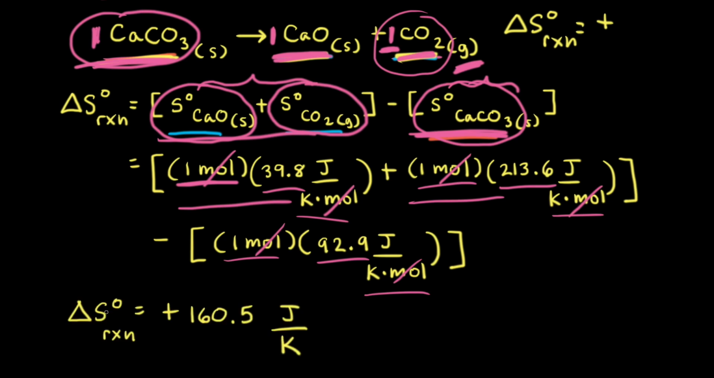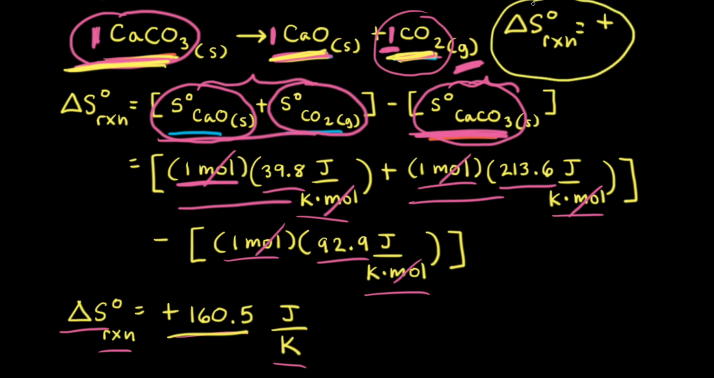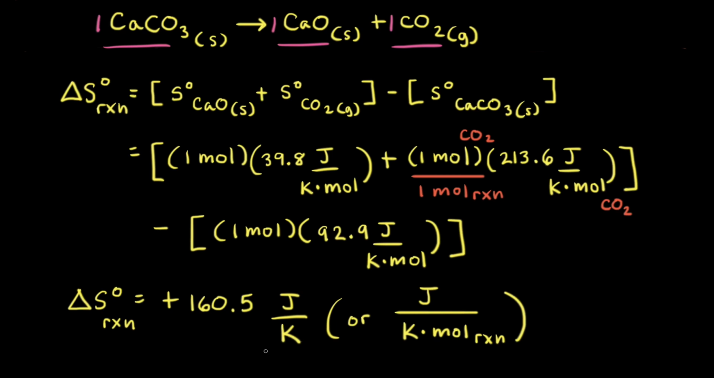After we do the math, we find that the standard change in entropy for this reaction is equal to positive 160.5 joules per Kelvin. Therefore, 1 mole of calcium carbonate decomposing to form 1 mole of calcium oxide and 1 mole of carbon dioxide involves an increase in entropy, just as we had predicted earlier on. Sometimes you'll see the units as joules per Kelvin, and sometimes you might see joules per Kelvin mole of reaction.